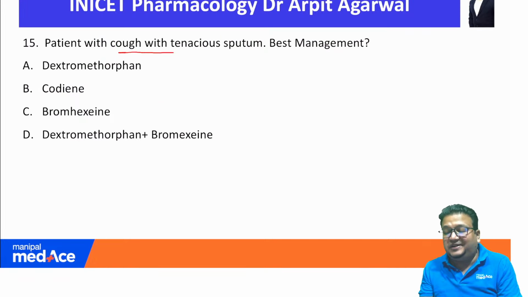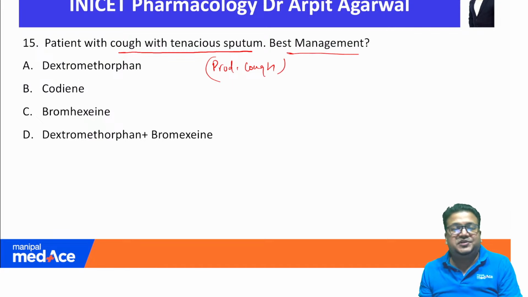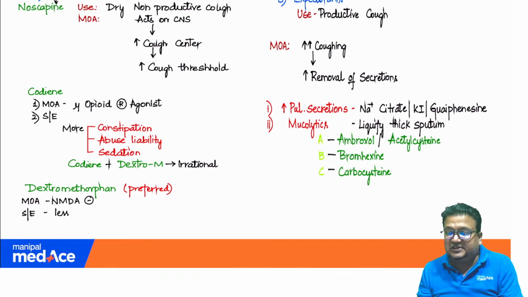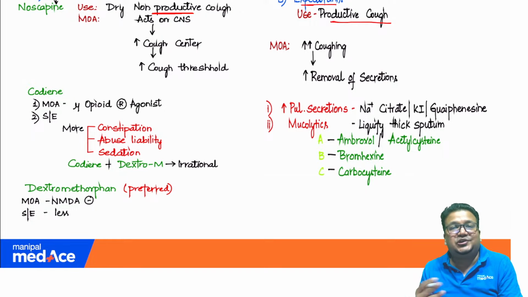Patients with cough with tenacious sputum. So we have a productive cough. Best management. Four options are given. But before going to the options, let's see what we have in our notes. This is for the drugs for cough. So you find antitussives. Antitussives are used for non-productive cough, and you have expectorants which are used for productive cough. So this question is about productive cough. So that is where we have to focus.